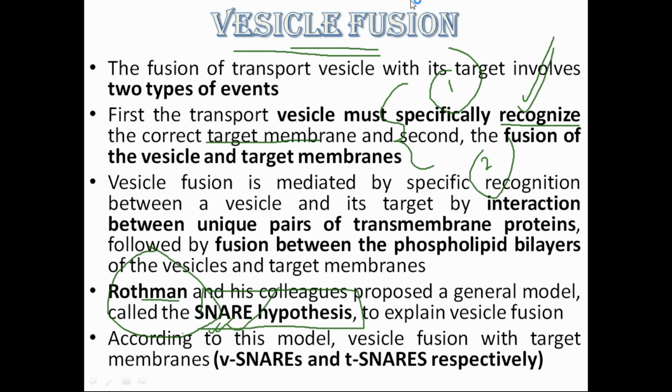Now let's see what this SNARE hypothesis is and how it acts. There are two things here: one is the vesicle and one is the target membrane. On that basis, the names are V-SNARE and T-SNARE. T means it is present on the target membrane and V means it is present on the vesicle. So there has to be a locking system between the V-SNARE and T-SNARE. Only then will this vesicle fuse with the target membrane. Let's see with the help of the diagram, where you will understand it better.